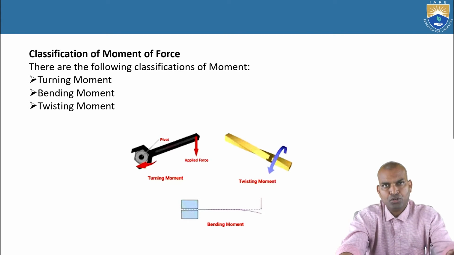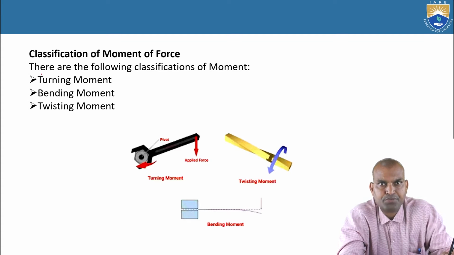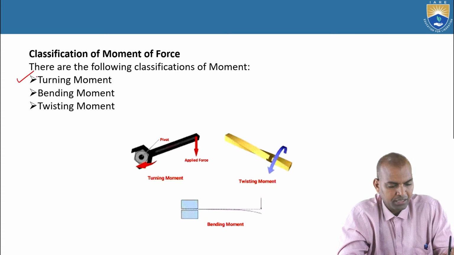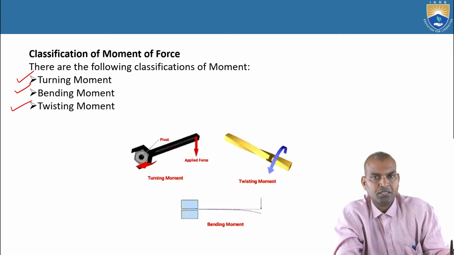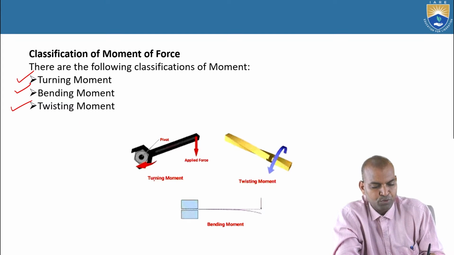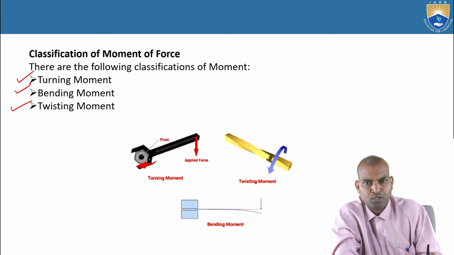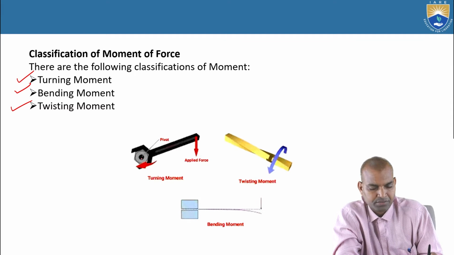Now here we are going to classify. There are various classifications of a moment based on the application. And here there are three types of moments. One is a turning moment, another one is bending moment, and the third one is twisting moment. If you see here, what is the turning moment? The turning moment helps to rotate or to tighten or loosen the screws or nuts.